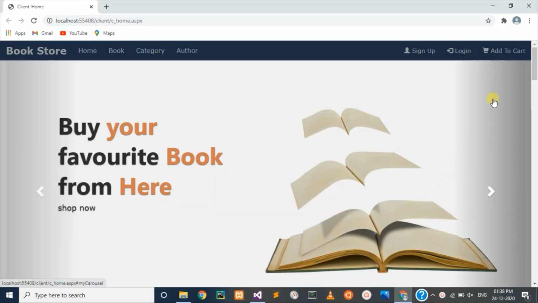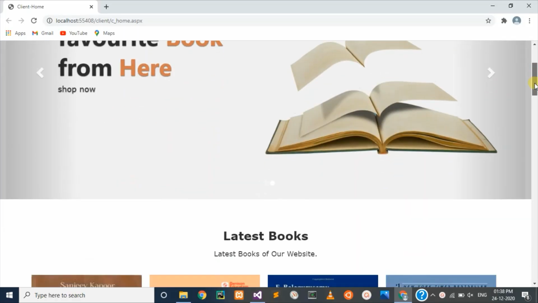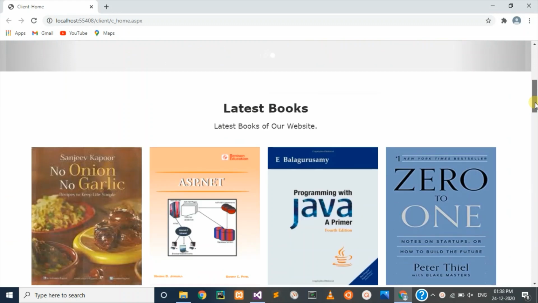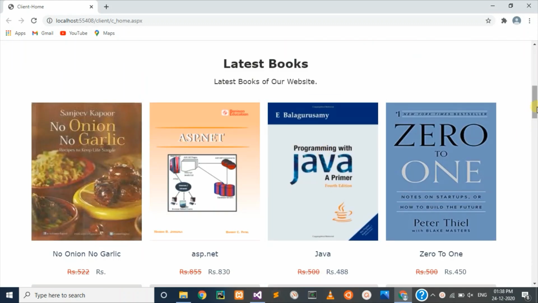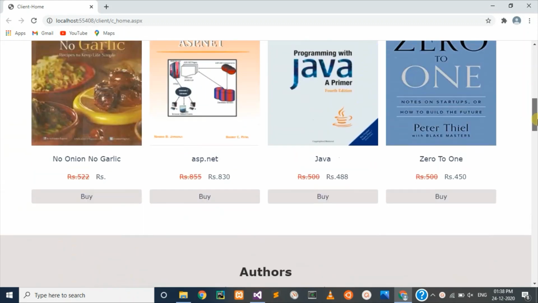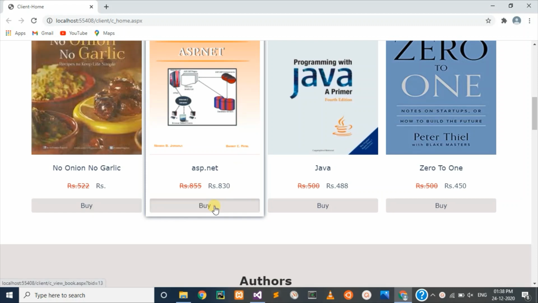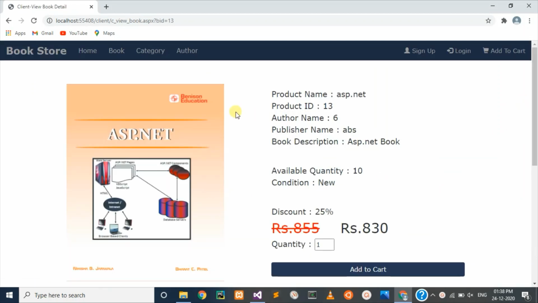So this is my client side website. You can see here the four latest books shown, and by directly clicking on a book you can see the book details.